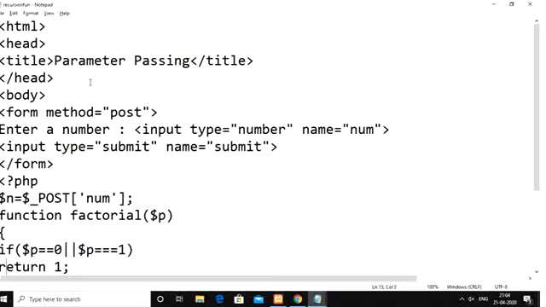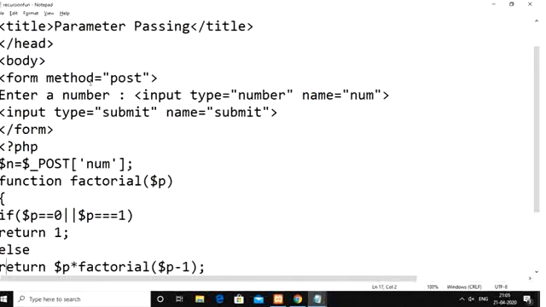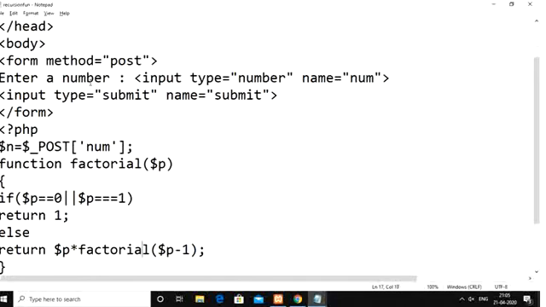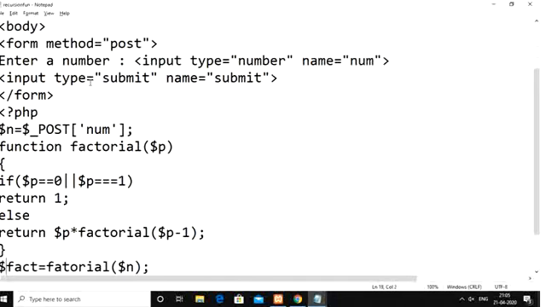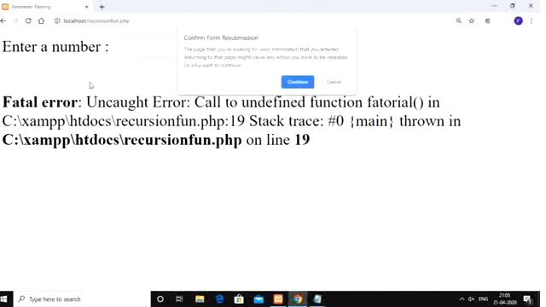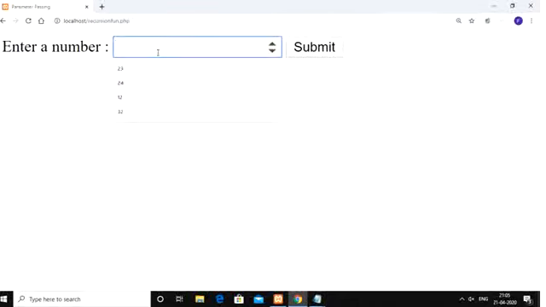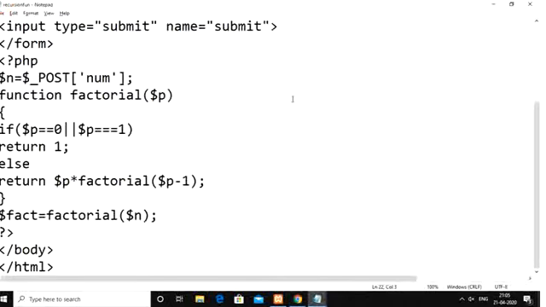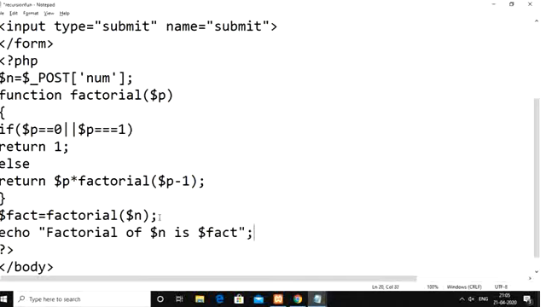Underscore post of 0, return 1, else return $p into factorial of. So here the name of the function we need to give is factorial. So let us say I give 5. Okay, so actually we need to also display the result here. Sorry for the inconvenience. Echo the factorial of $n is, with the result stored in $fact.